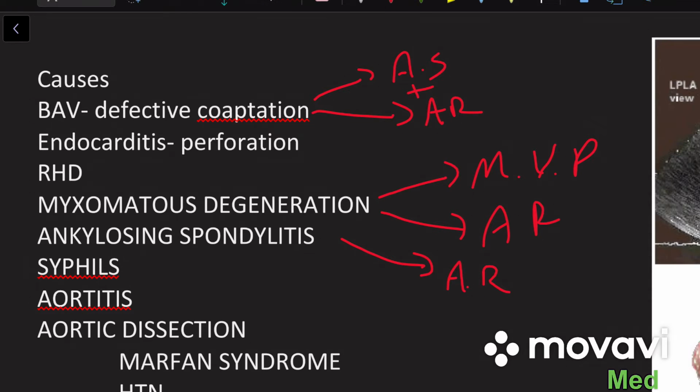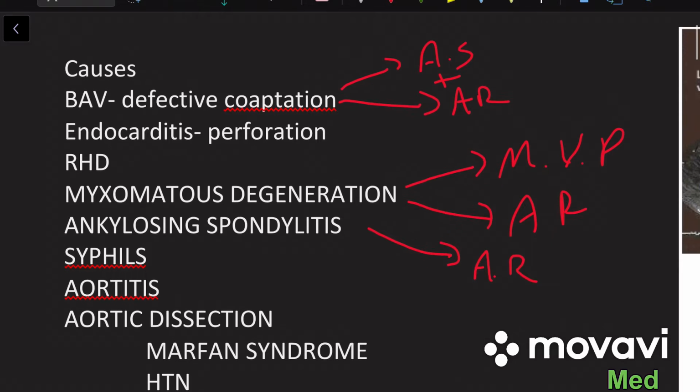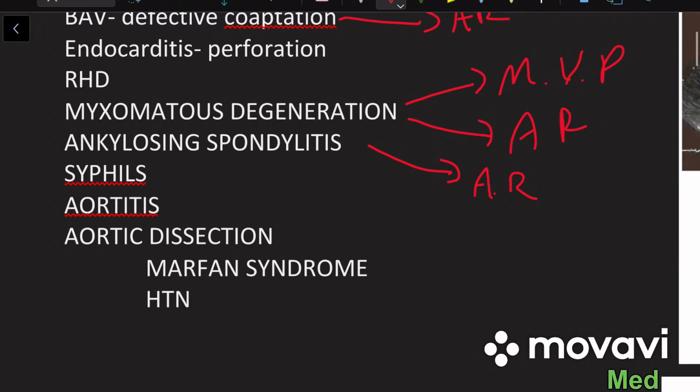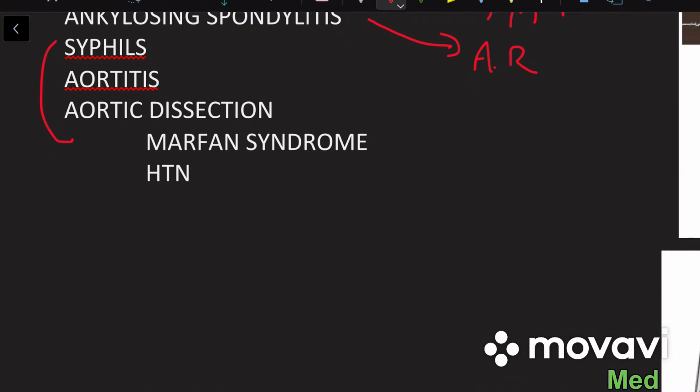Now, all the causes I just talked about are due to an intrinsic defect of the valve leaflet, but with these three conditions we have aortic regurgitation because of an extrinsic defect in the valve. Extrinsic defect means annular dilation of the aortic valve.